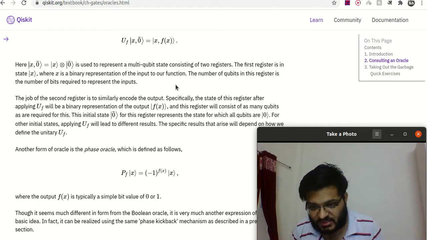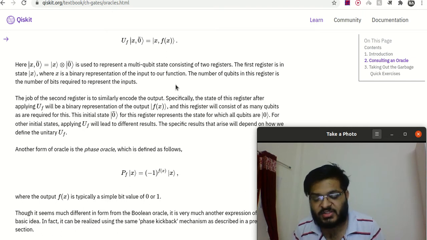So what is a register? The input register is the number of qubits we are considering as input, and the output register is the number of qubits we have considered as output. Just like in classical computing, we understand that. The job of the second register is simply to encode the output. So the second register, which is the output register, contains the output.